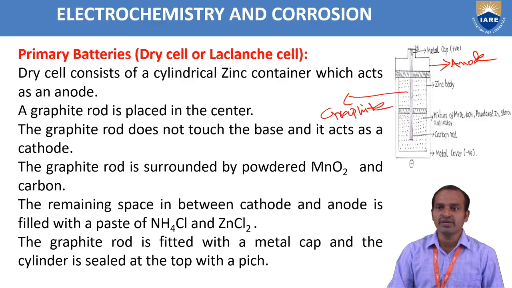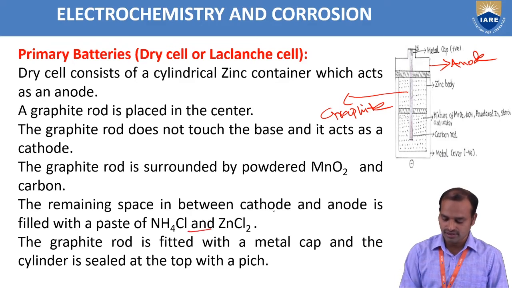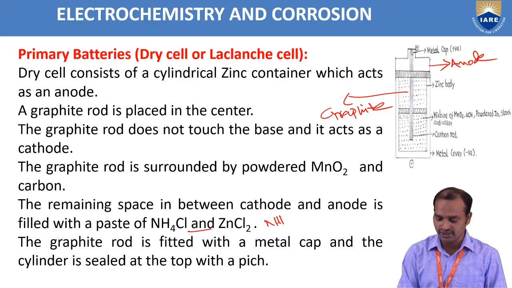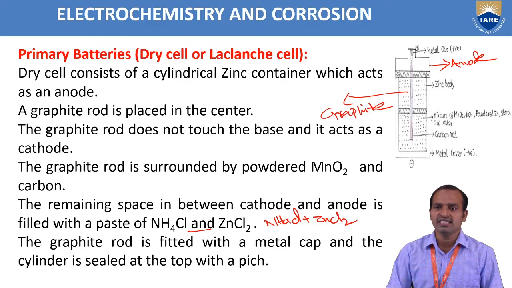The graphite rod is surrounded by powdered MnO2 and carbon. The remaining space between cathode and anode is filled with a paste of ammonium chloride, NH4Cl, plus ZnCl2. The graphite rod is fitted with a metal cap and the cylinder is sealed at the top with pitch.